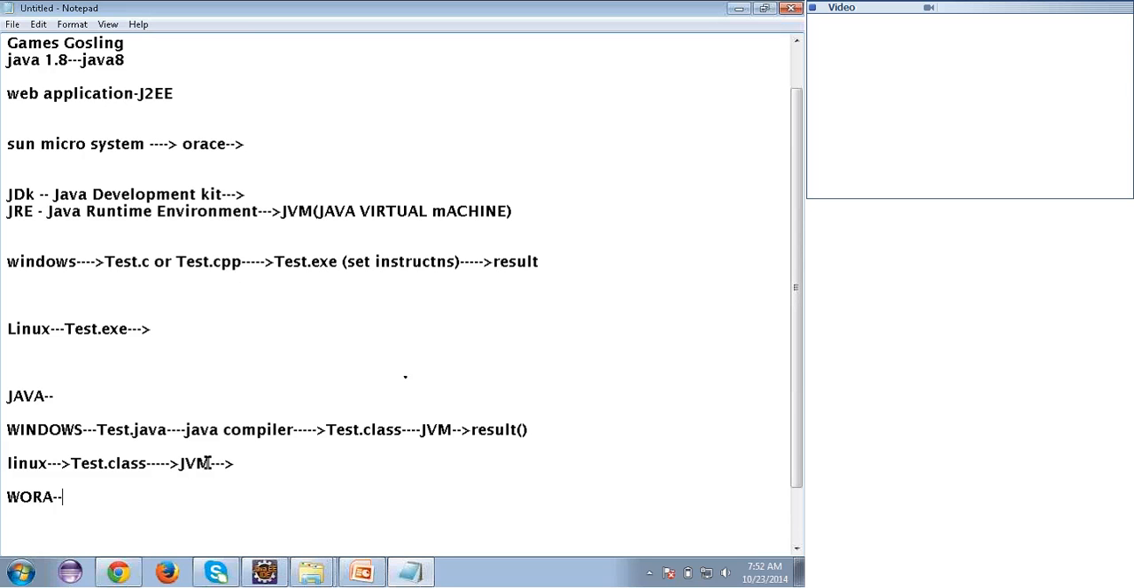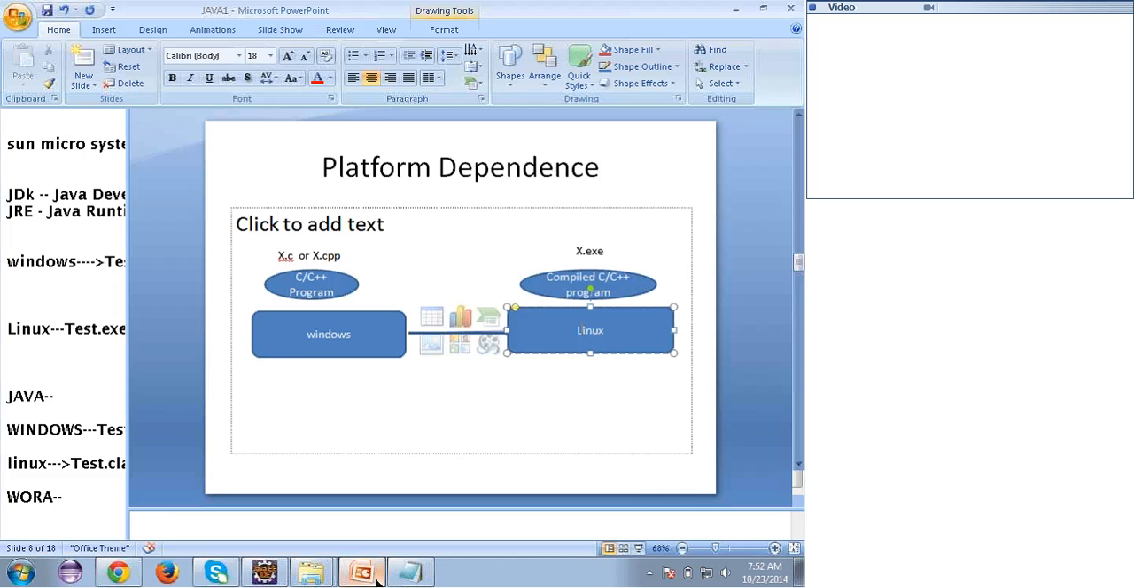So if I write any Java program on any operating system, I can run that anywhere in the world, on any operating system, any other servers, wherever. That's called platform independence. Clear? Okay. Let me show you one diagram, then you will understand it better.